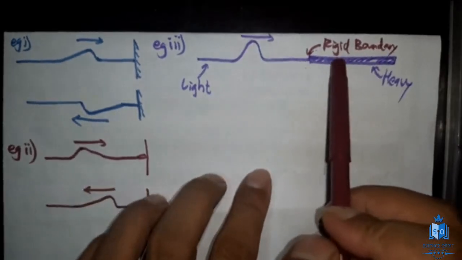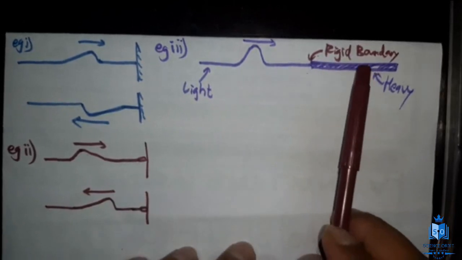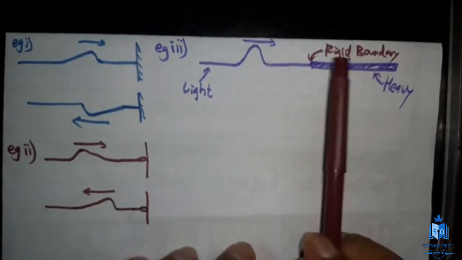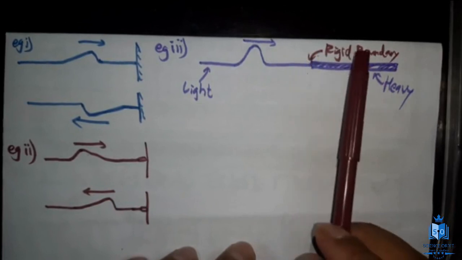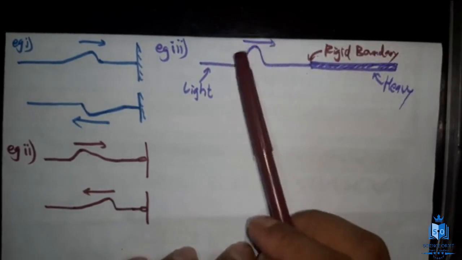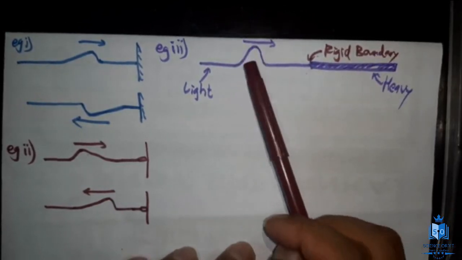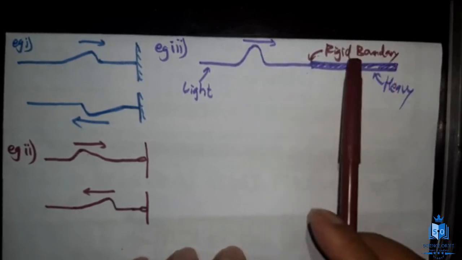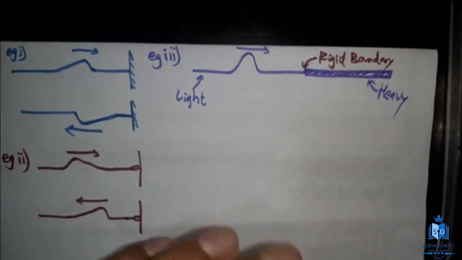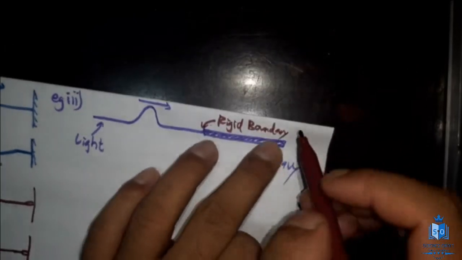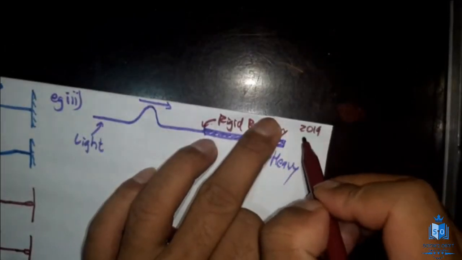So the subsequent wave pulses, we will have a wave pulse here and a wave pulse here. The subsequent wave pulses will have smaller amplitudes compared to this amplitude, because this is the total energy and that energy is going to be separated into two. Now this question was there in the A-level 2019 old syllabus paper,